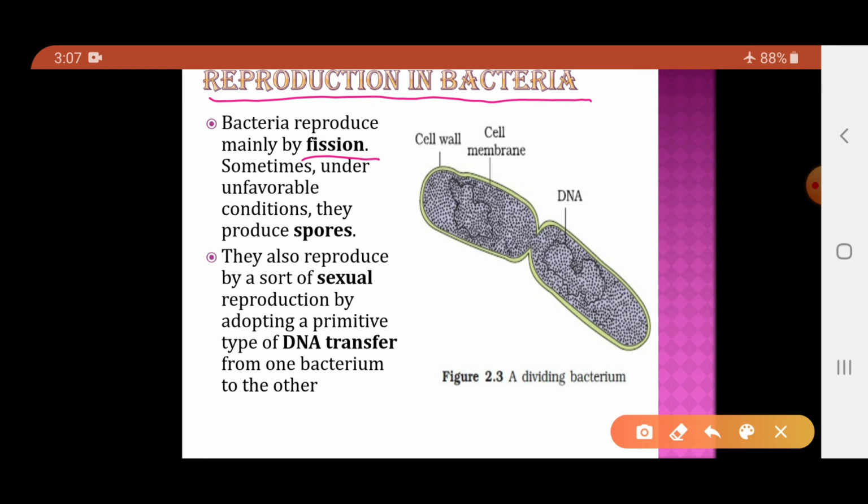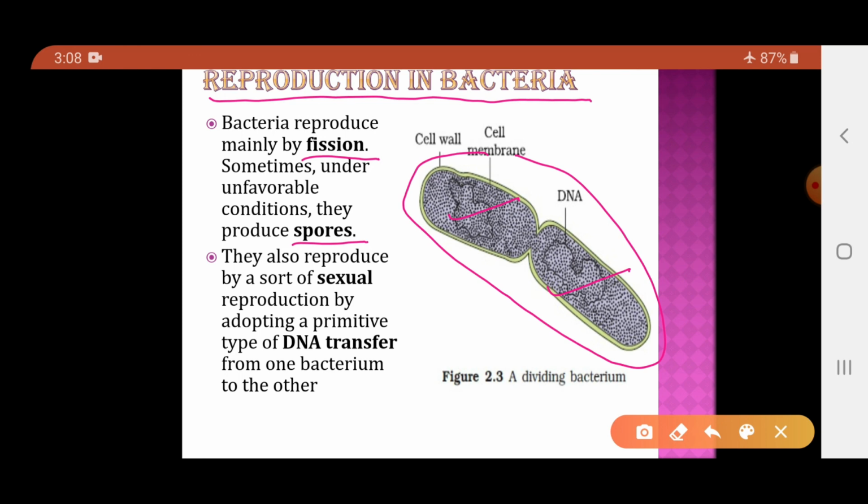Fission means to break. So here you can see this is a dividing bacterium. One bacterial cell is divided into two cells. That is called fission. If the conditions are unfavorable, they may also reproduce by spore formation.